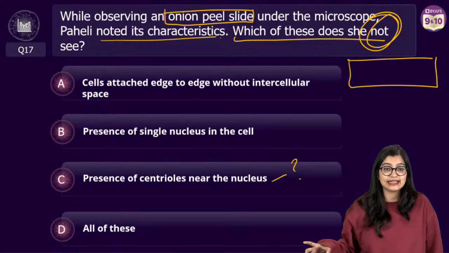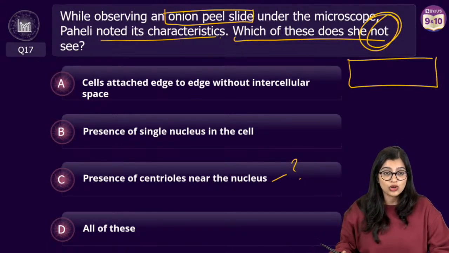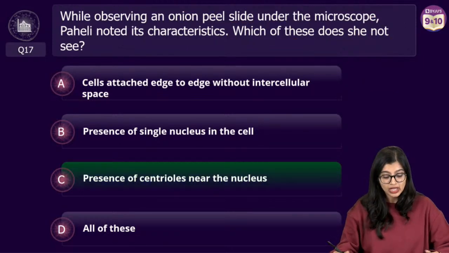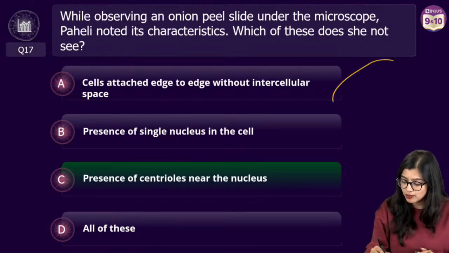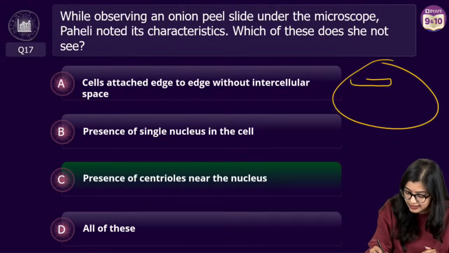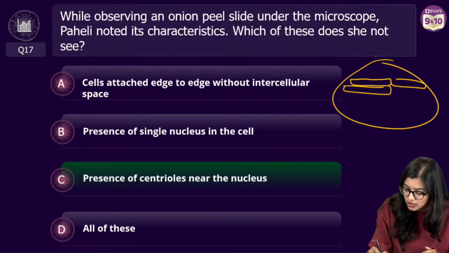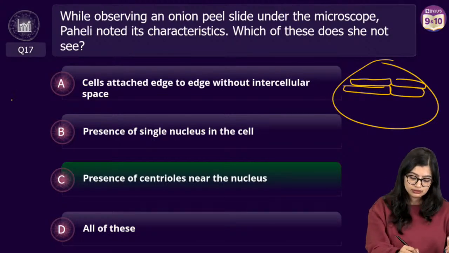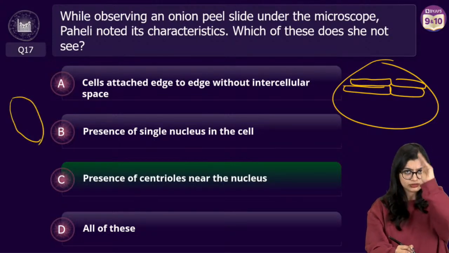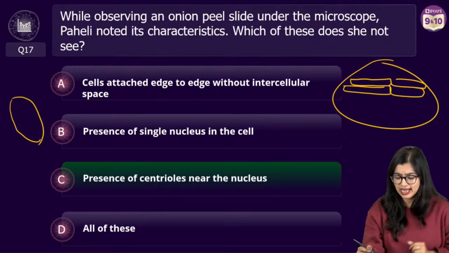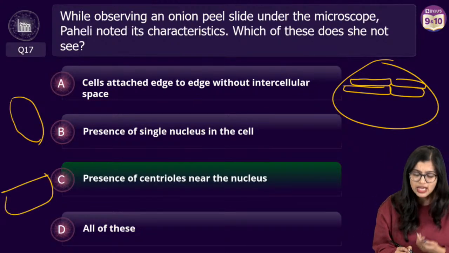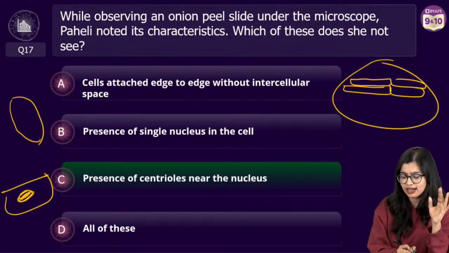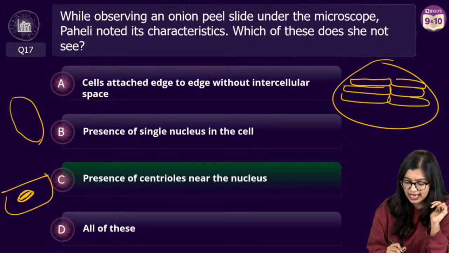Centrioles, exactly, right? So as we all know, centrioles is a structure which is not there in plants, right? Now see, if you observe an onion peel under the microscope, you see that they look like long structures, right? So if I had an onion, you take the outer peel, it looks something like this. The inner white part, you take one thin layer and you put it under the microscope, right? You take that glass rectangle piece and then you put that here, put whatever stain and everything. Inside it will look something like this, okay?